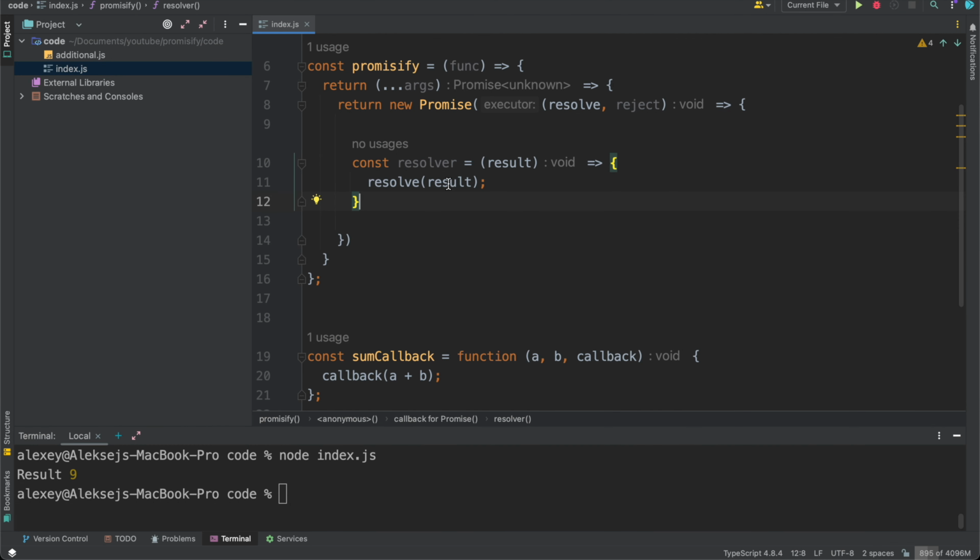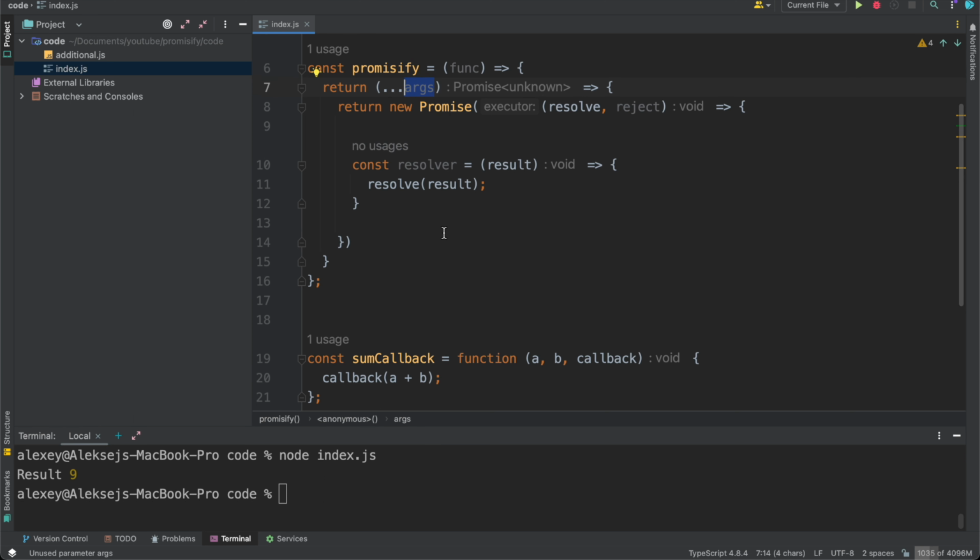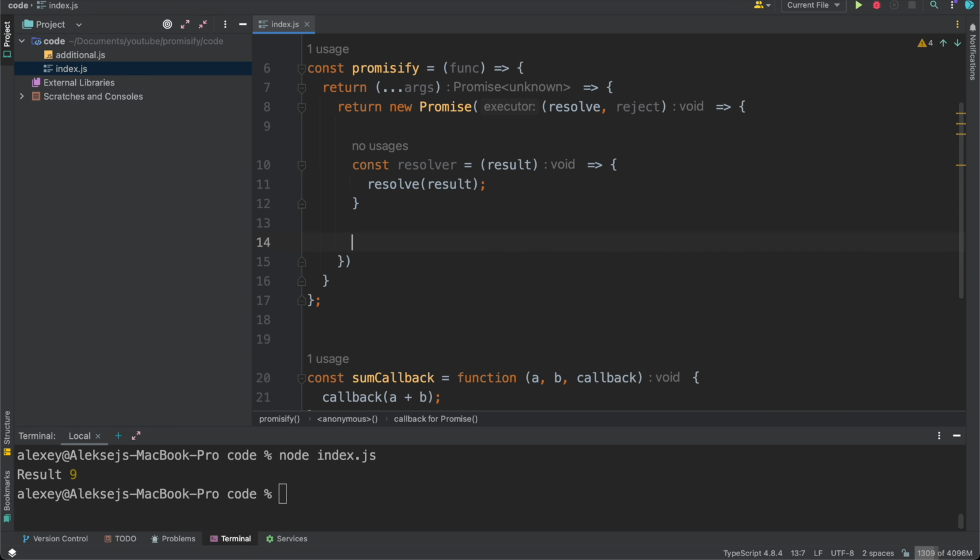Okay, we've prepared a lot, but now we need somehow to call our function with our arguments and also put a resolver function into our call. So we need to use here one of the function methods. For example, it can be apply.